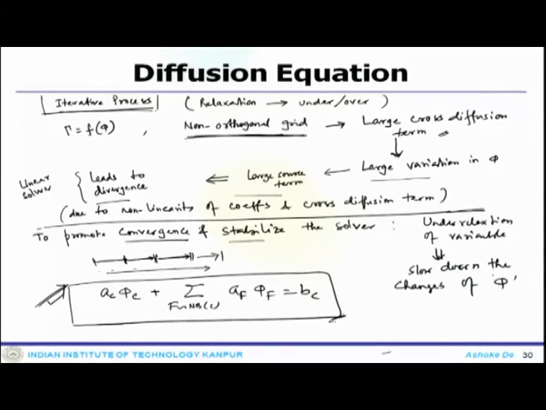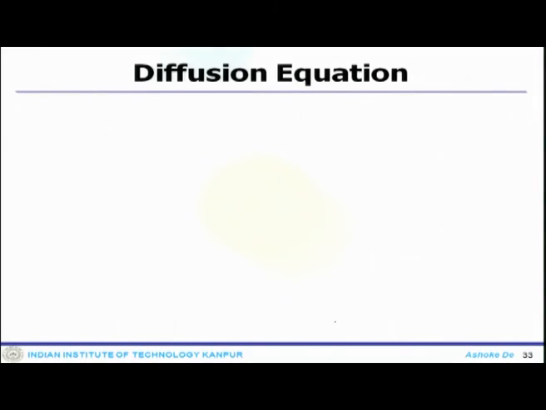So, now that brings us to the important discussion of what we have done while talking about the discretization of the diffusion equation. What have we considered here?